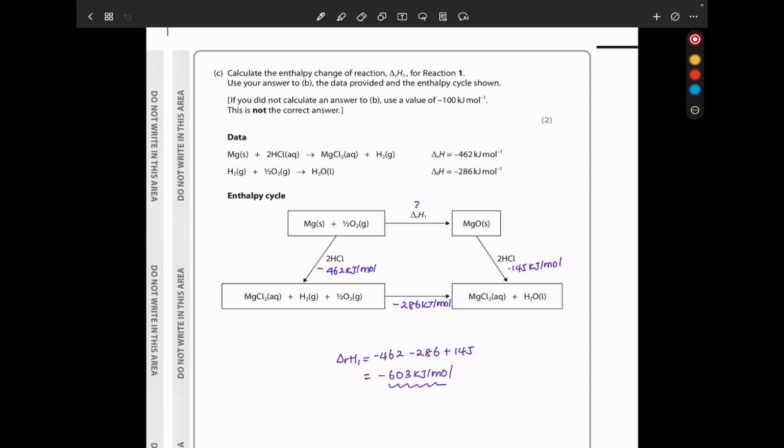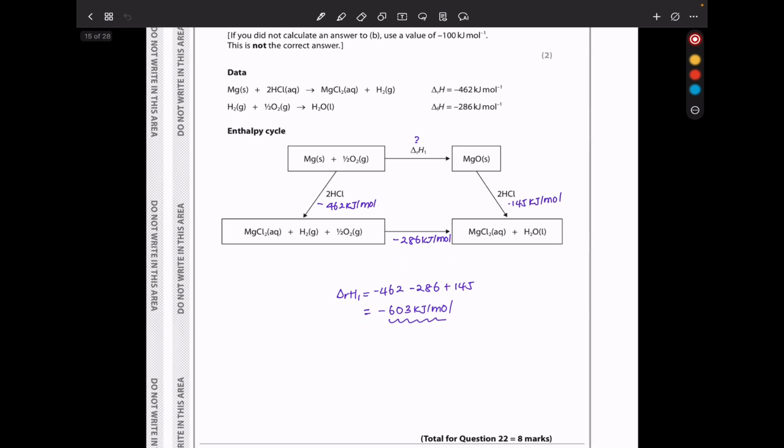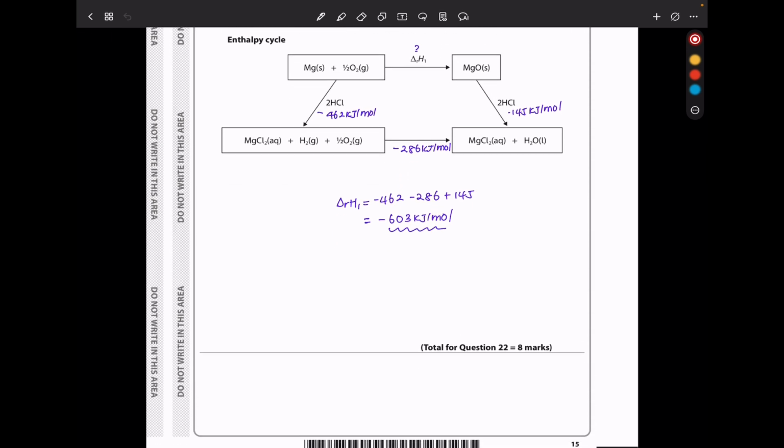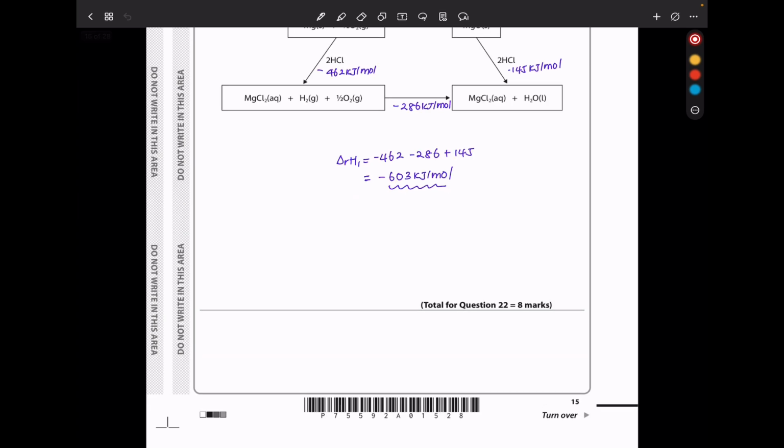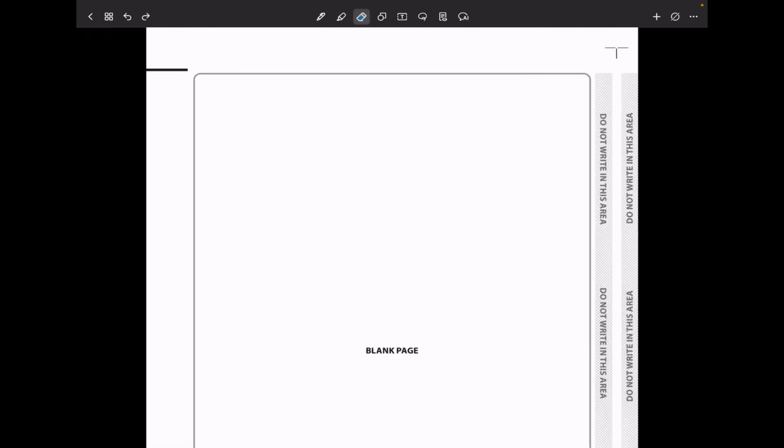And the other reaction is going to be hydrogen plus oxygen to give us water, which is going to be this one here, because we can see magnesium chloride is still magnesium chloride here, but the other 2 components react to form water. From the previous reaction, we calculated negative 145 kilojoules per mole. So if we're trying to find this, it's going to be negative 462 minus 286 plus 145. And this gave me negative 603 kilojoules per mole as my answer. So this brings us to the end of question 22. Let's continue to question 23.